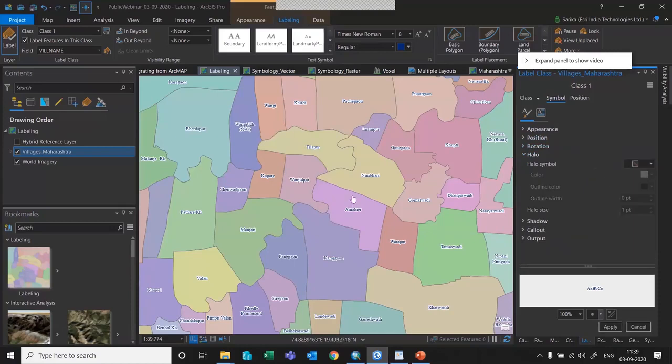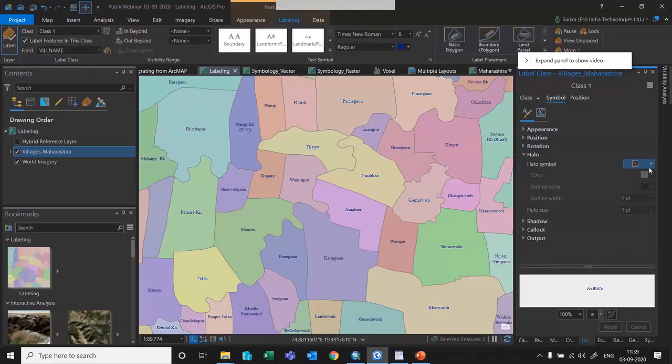Sometimes when you don't have the background colors, it will get mixed up with the base map labels. Let me show you that. Now I have not highlighted the text, and you can see that it has just the blue color, and sometimes it will get mixed up with the colors of the background. To highlight it, you can choose the color. Let me say I want to give yellow color and apply.